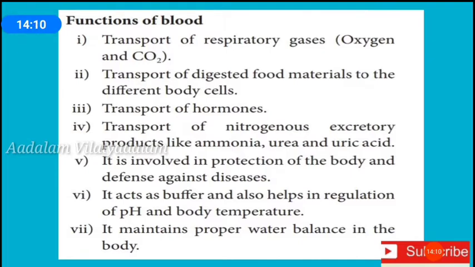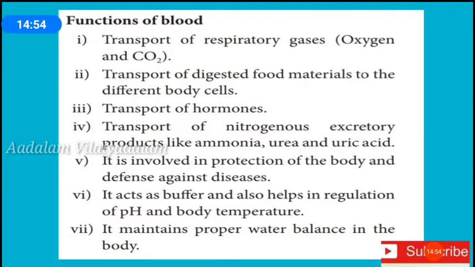Next, functions of blood. Blood transports oxygen from the lungs to the tissues and carbon dioxide from the tissues to the lungs. Blood transports food from the intestine. First, food is transported to the liver and then to the tissues. Blood transports waste products to the kidneys and to the sweat glands for excretion. Blood transports the hormones from the endocrine glands to the target organs.